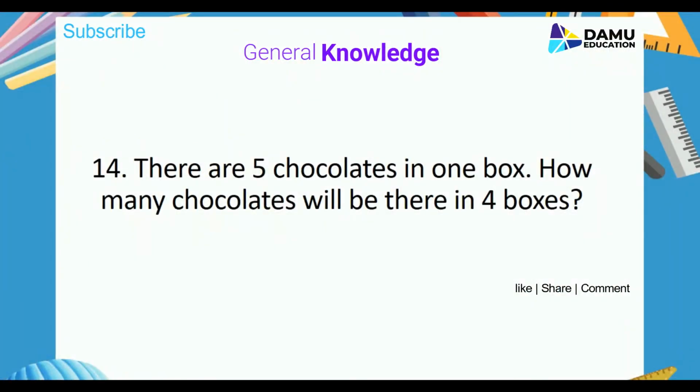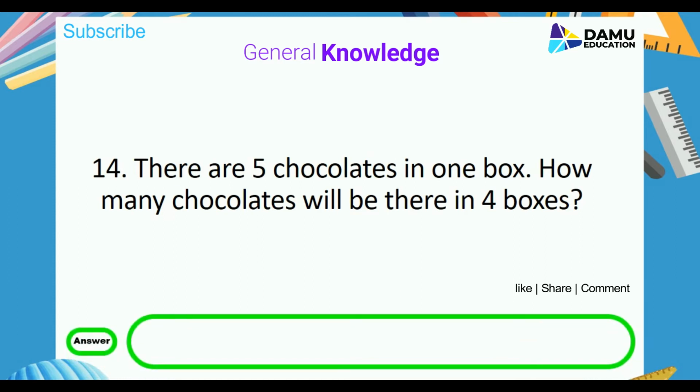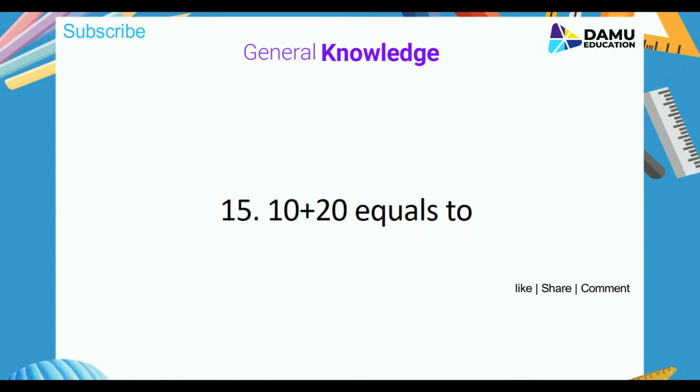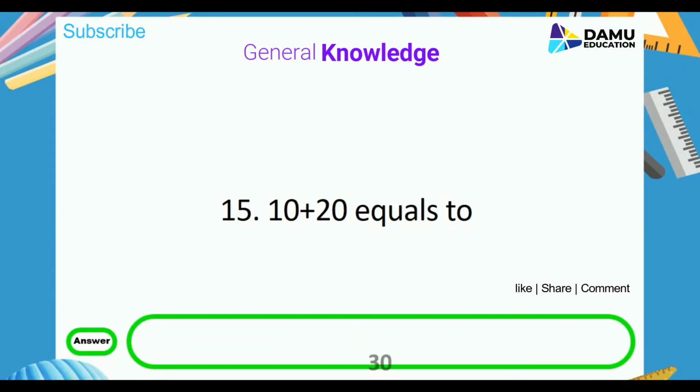There are 5 chocolates in one box. How many chocolates will be there in 4 boxes? So 4 5s are 4 into 5, 20. 10 plus 20 equals to 30.